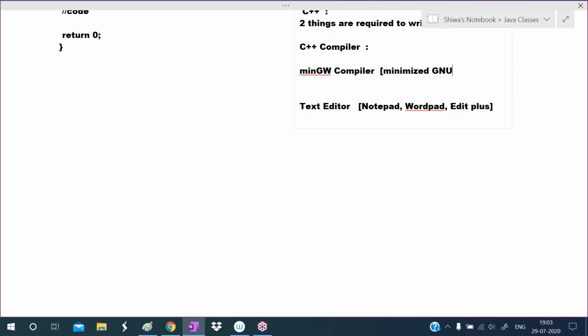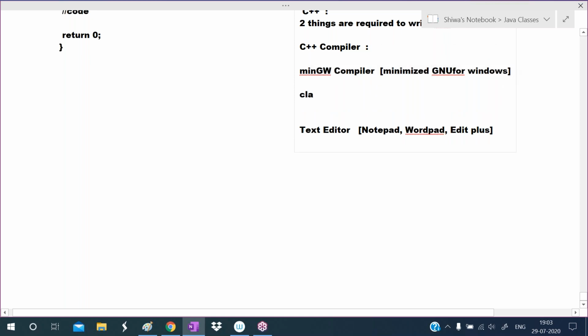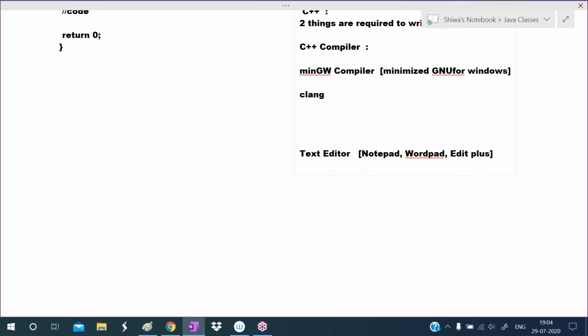There is a project named GNU. Pronounce it as GNU, for Windows. So this compiler is required. I use this compiler. Like that, several compilers are there. Clang compiler is there. Generally we use it for Linux or Unix. For Linux or Unix, mostly we use the Clang compiler.